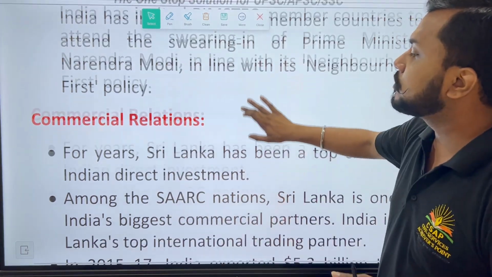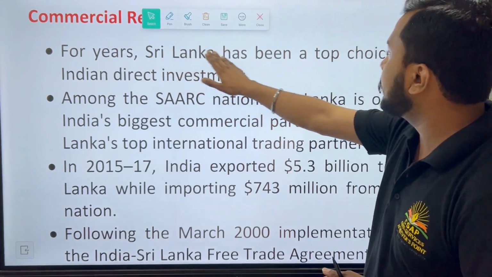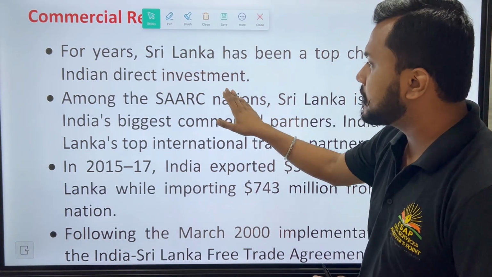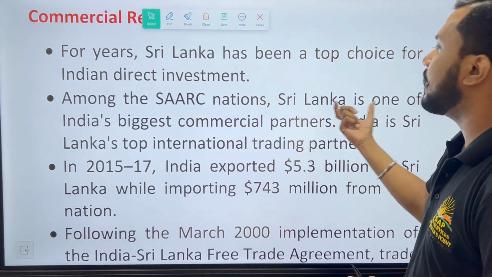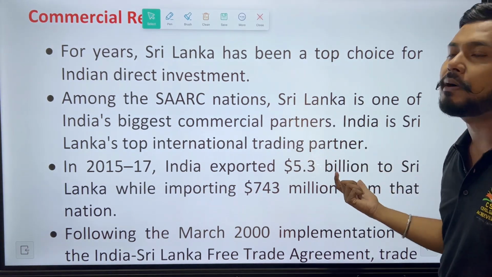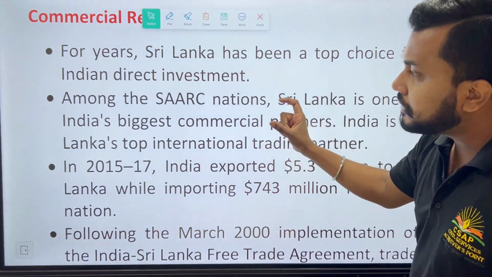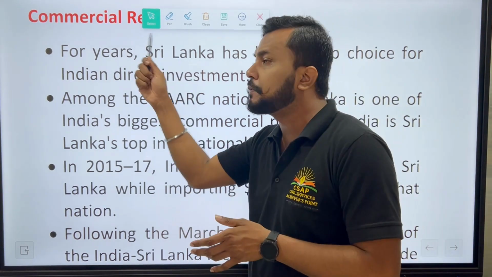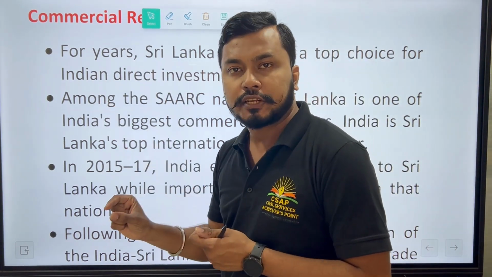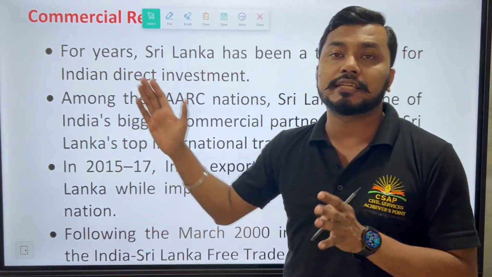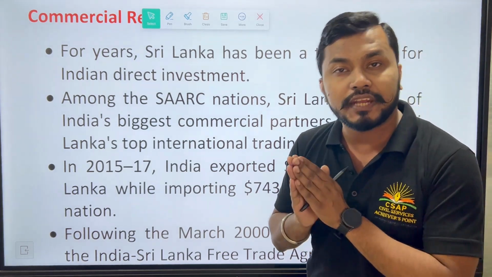Supposedly in terms of commercial relations, you can take that Sri Lanka has been a top choice for India's direct investment, and among the SAARC nations, Sri Lanka is one of India's biggest commercial partners. Write about commercial relations and add one more clause with it, and that will be more than sufficient to answer a question of around 150 words.